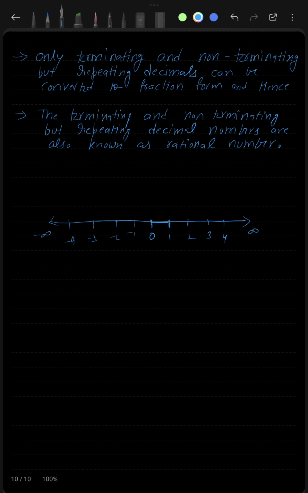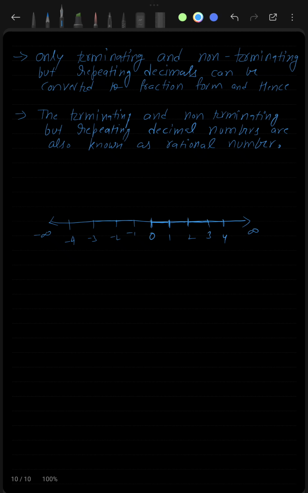So now you will think that all the numbers are covered, our number line is complete, our number line is continuous. Now we do not need any other type of number because we have all the numbers on the number line. We have the natural numbers, whole numbers, integers, and rational numbers, and this means that our number line is complete.